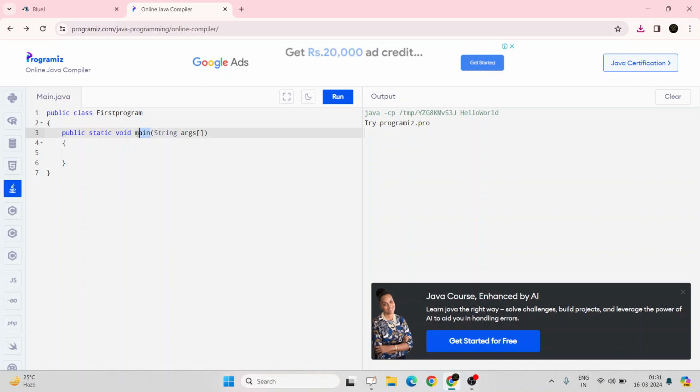So main is a function name. As I said over here, first program is the class name. Here main is the function name. And string args, string is also a keyword. Args, what are those? We will come into it later. All right. So this will be the structure. Now the rest of the code will be between these two braces. Whatever we will write here will get executed. So let's write it: